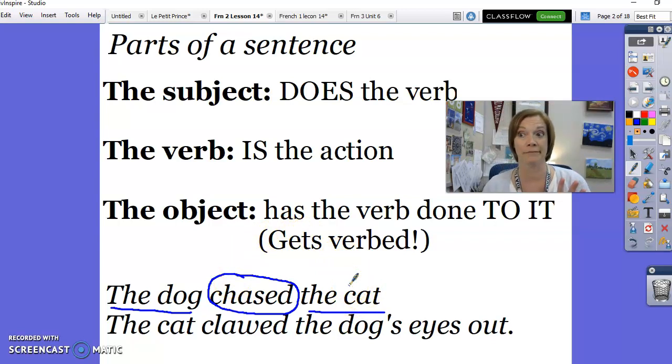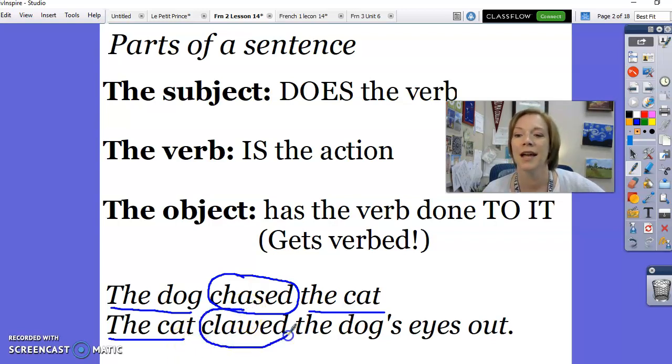Now here's another one. And this is what will happen every time the dog catches up with the cat, if you know cats. The cat clawed the dog's eyes out. What's the subject of this sentence? If you said the cat, you are correct because the cat did the verb. What's the verb in this sentence?